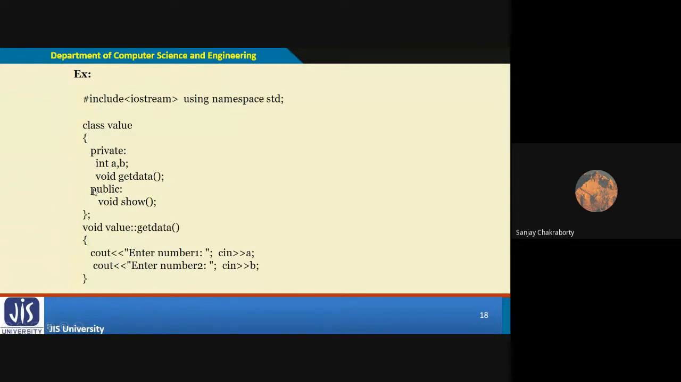So here a class value has been defined. I think all of you can understand which function is private here and which function is public here. This is a private function, the getdata function, and this is a public function, the show function. Now the problem is that if you create an object of this value class outside of this class and try to access this getdata function, it will give you an error. So I have defined the function outside of this class by using the scope resolution operator, that is authorized. You can do that.